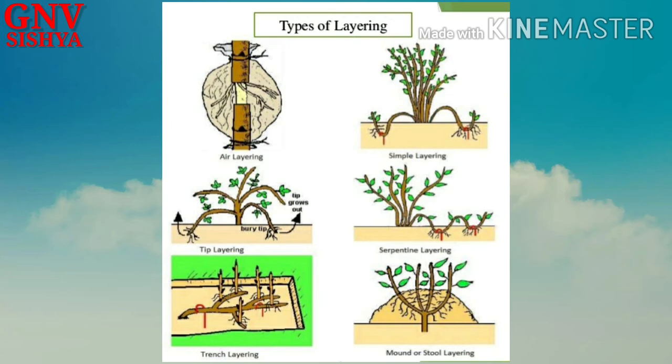So adventitious roots, or roots that extend from structures other than the plant roots, develop in the parts covered by soil, and the attached shoot, branch or stem with new roots is known as a layer. Okay, so you can see different types of layering in the diagrams: air layering, simple layering, tip layering, serpentine layering, trench layering, and mound or stool layering. Okay, so all methods of layering involve soil, and when the plants come in contact with soil, they start growing adventitious roots, and that leads to development of a new plant.